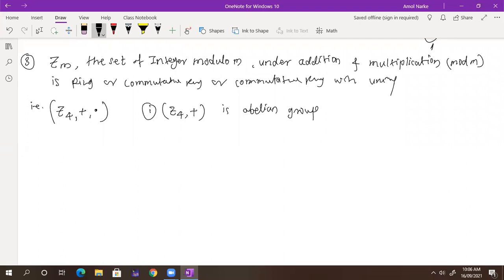Tell me what elements we have in Z4: 0, 1, 2, 3. Whether closure is there, we have solved such kinds of problems. Is Z4 under plus a group?